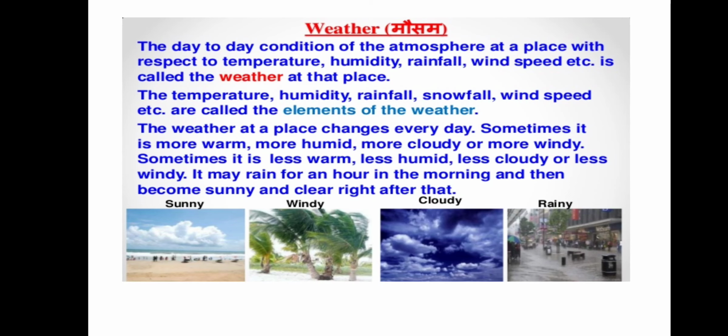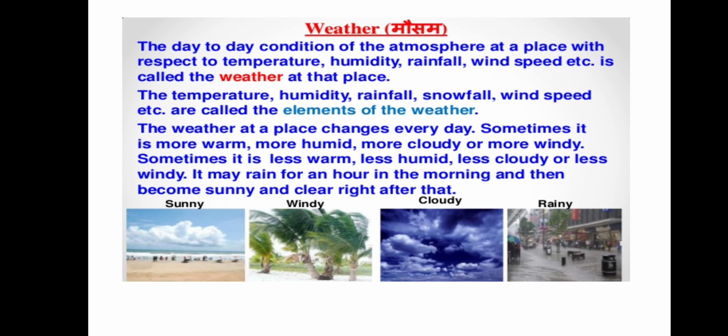So, weather. The day-to-day condition of the atmosphere at a place with respect to temperature, humidity, rainfall, wind speed, etc. is called the weather at that place. This is a very important and perfect definition of weather. The day-to-day condition of the atmosphere at a place with respect to temperature first, humidity, rainfall, wind speed, etc. is called the weather at that place.